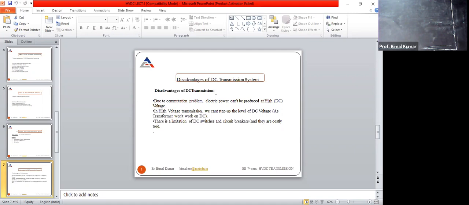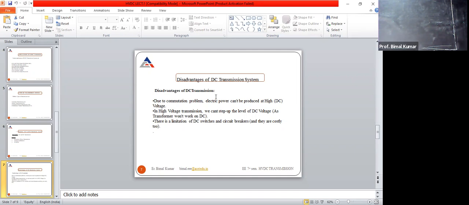There is a limitation of the DC switches and circuit breaker. Yes, because sometime I think you had studied power system protection. So in case of the power system protection, the arc will extinguish in the circuit breaker whenever the natural zero will come. We will just extinguish the arc whenever that natural zero will come in case of AC.